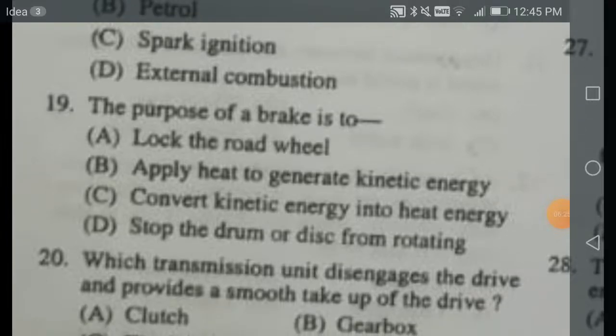The purpose of a brake is to, actually there is a confusion between C and D. The purpose of a brake is not always only to stop the drum or disc from rotating. A brake can either bring the vehicle to rest, or it can even retard the motion of your vehicle. So in both cases, definitely there is conversion of kinetic energy into heat energy, through friction between the road wheels, that means tires, and the road surface.